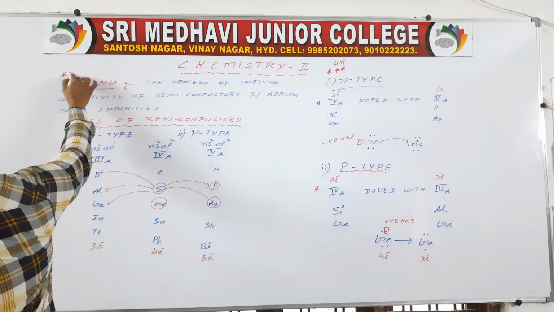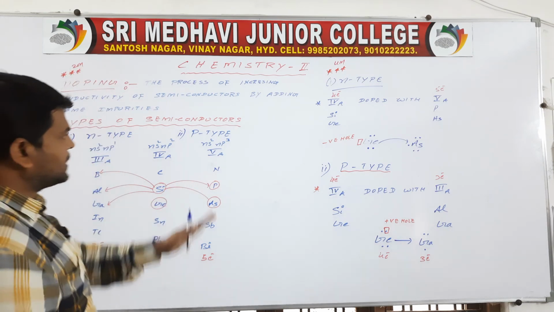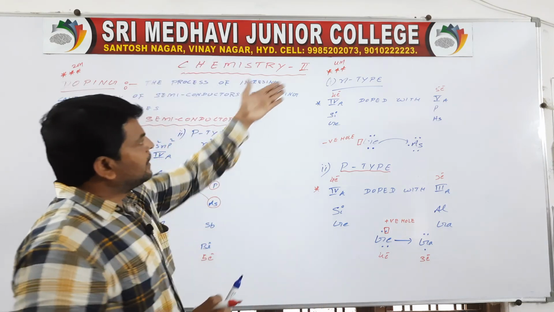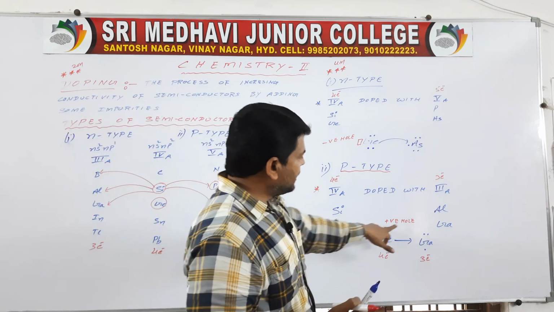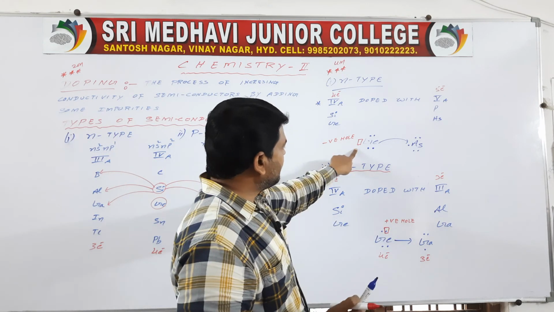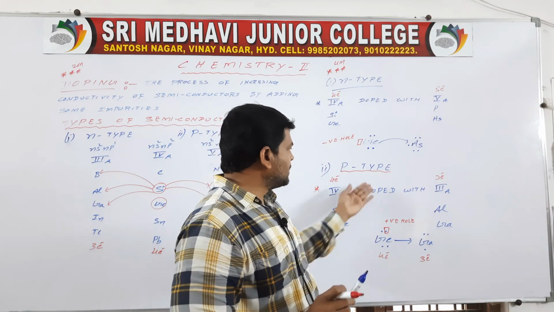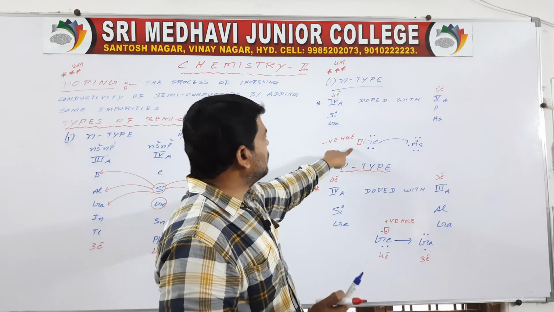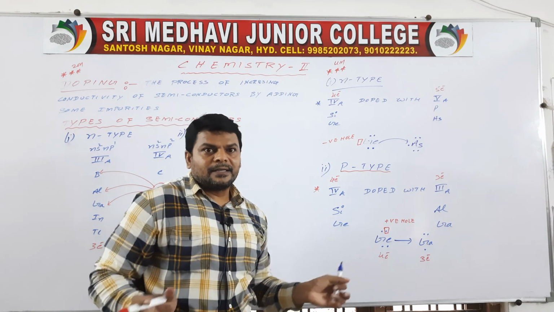It is 2 marks. So this is the topic: semiconductors, doping, N-type semiconductors and P-type semiconductors. Here it forms a positive hole, here it forms a negative hole. Negative hole means N-type semiconductor, positive hole means P-type semiconductor. The hole increases conductivity. Okay. Got it?